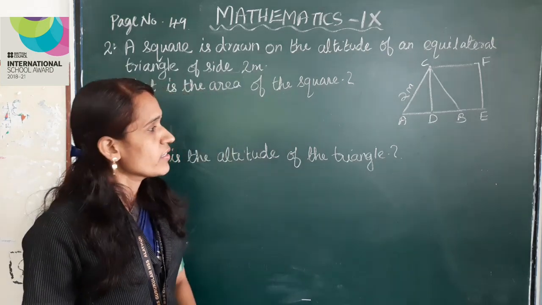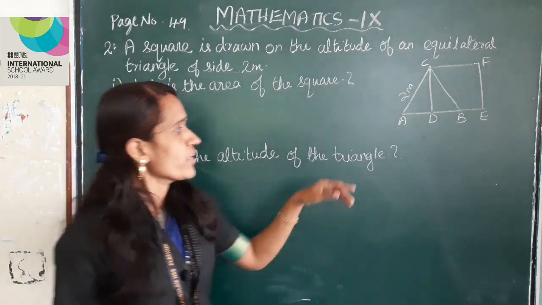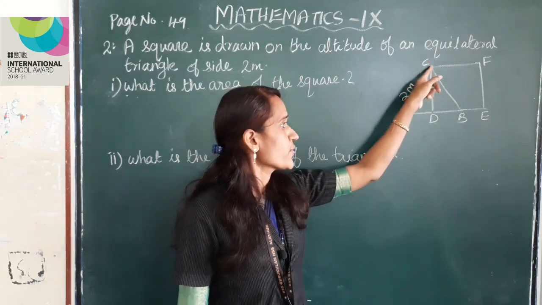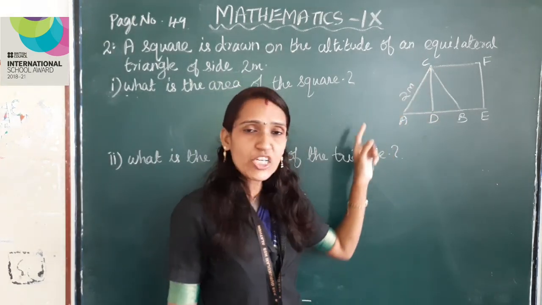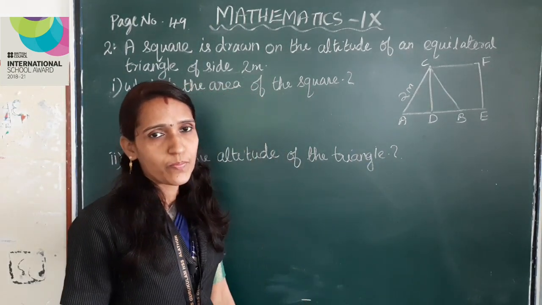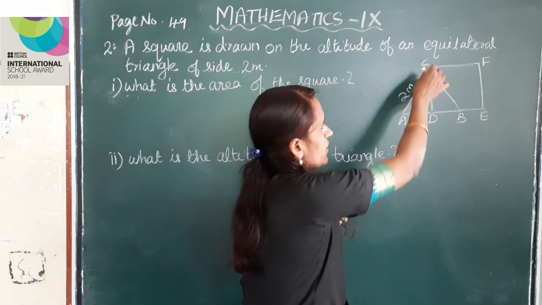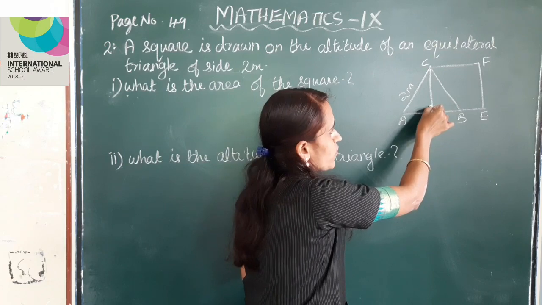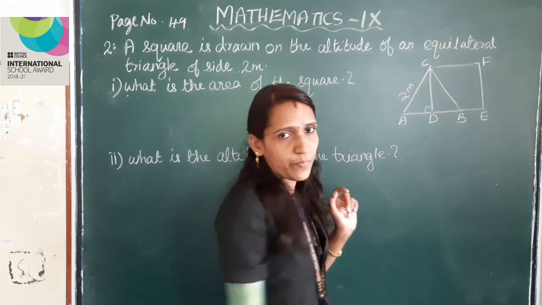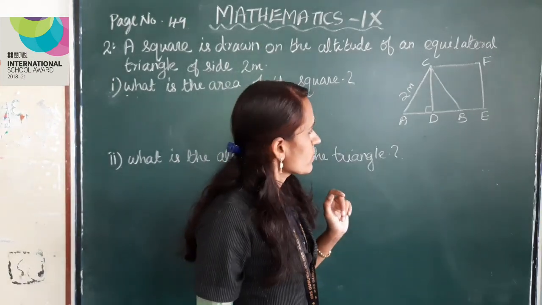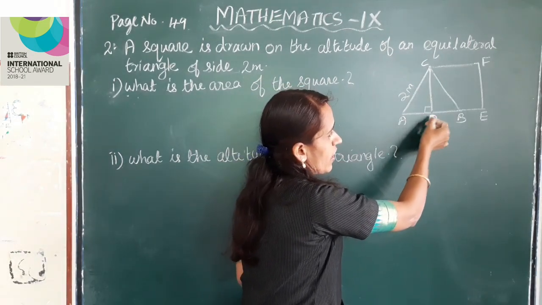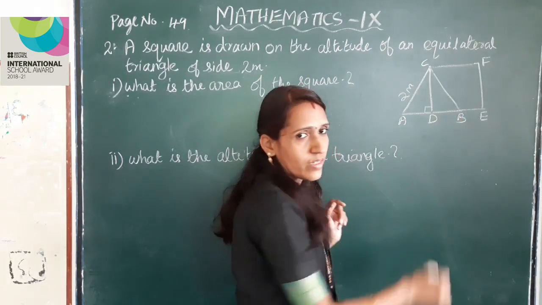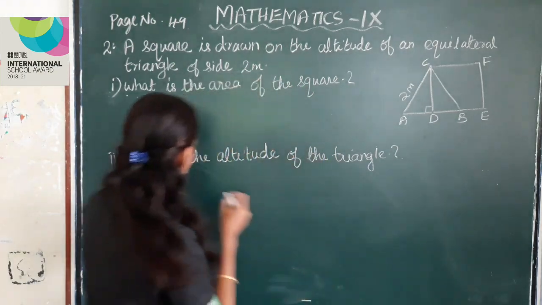For that, here, first we have to find the altitude of this triangle. This triangle is an equilateral triangle. Here, the line CD is perpendicular to AB. So here AD and BD length are equal.